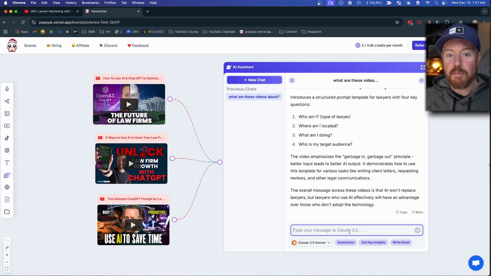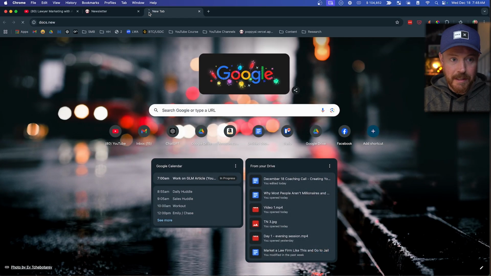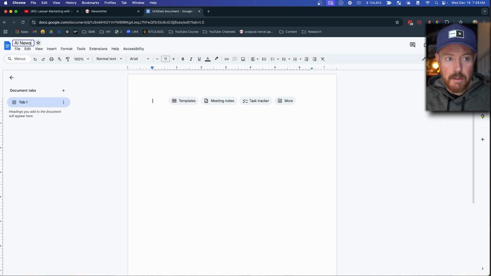So now let's write a prompt that's going to actually write the article for us. And as you may or may not know, hopefully you do know, artificial intelligence is only as good as the prompts that you give it. So what I'm going to do is write the prompt in another window just so you can see it, and then we will go from there. So go to docs.new, AI newsletter prompt, just so we have it.